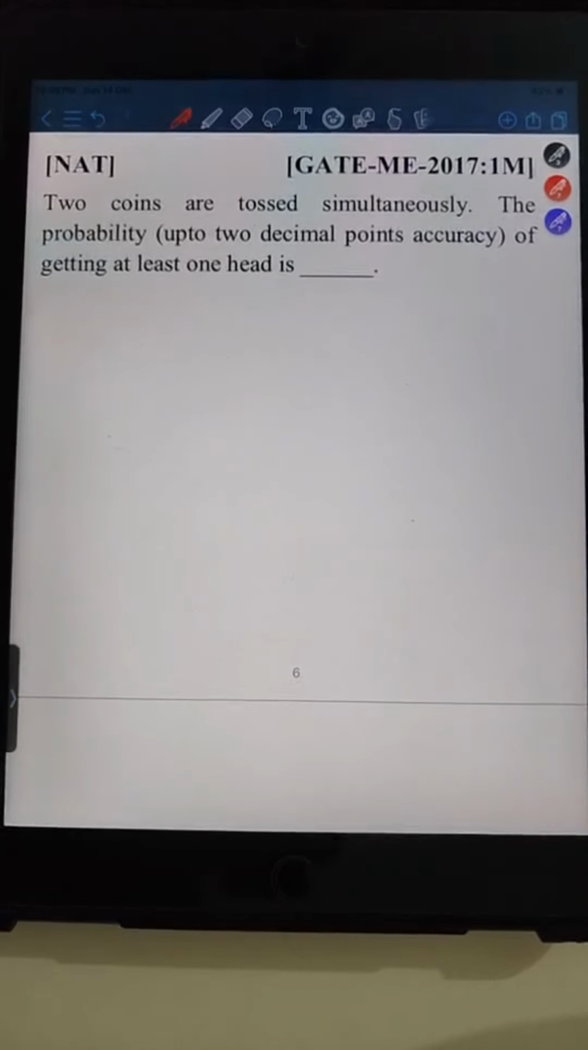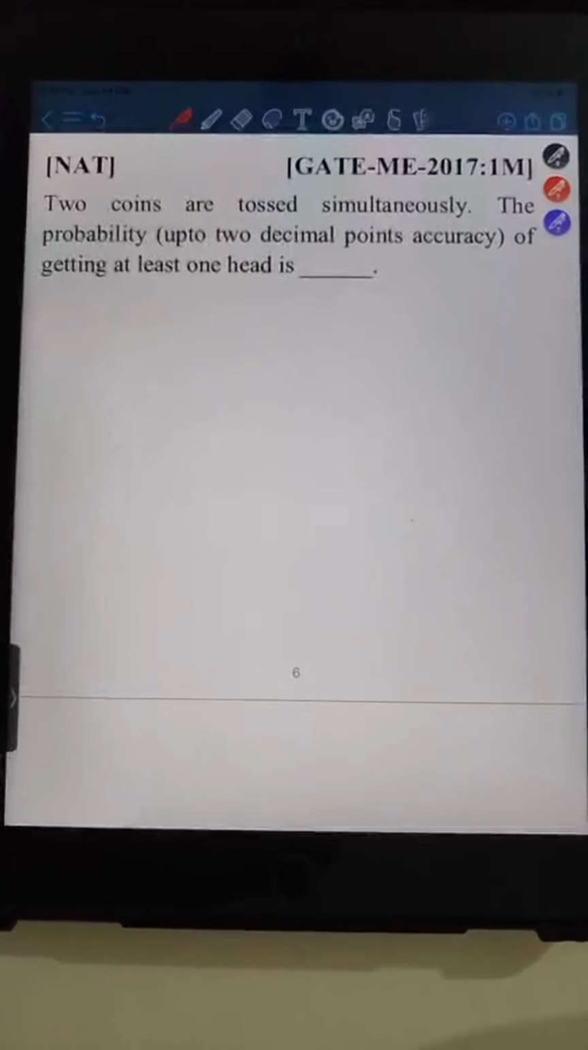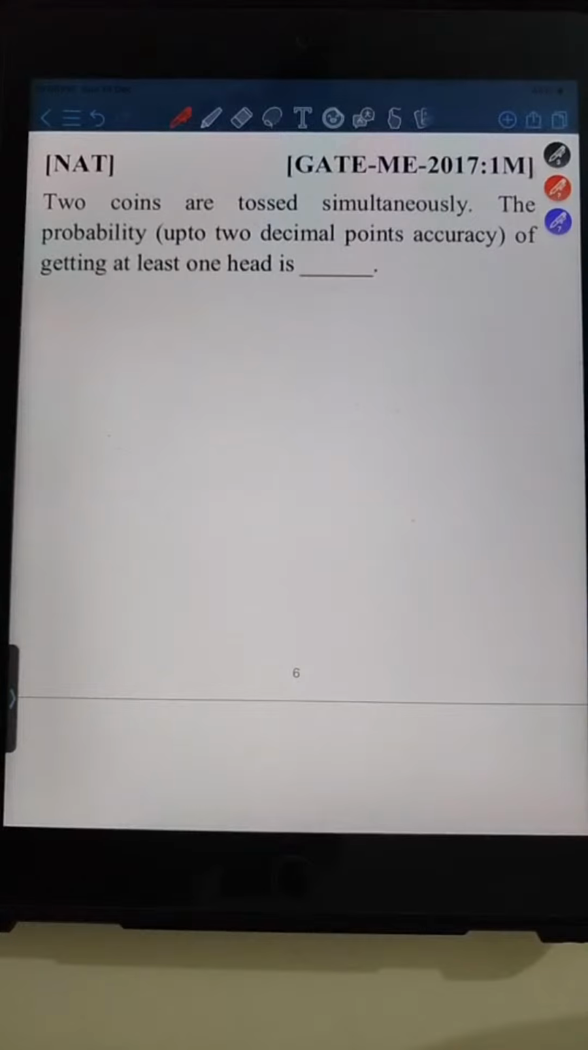Tilak Raj is telling 0.75. Anyone else who has got 0.75 as an answer? Anand is also getting 0.75. Anyone else? Anand has got 0.75. Tilak Raj has got 0.75. Anyone else? I want new people to comment down.